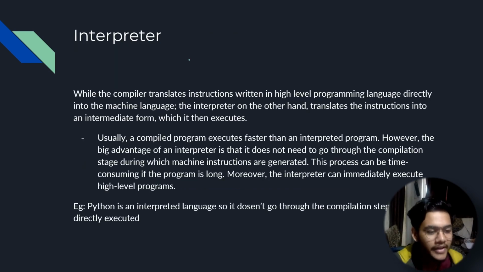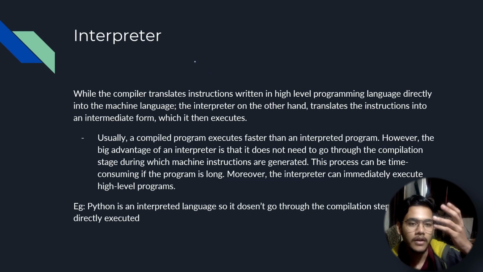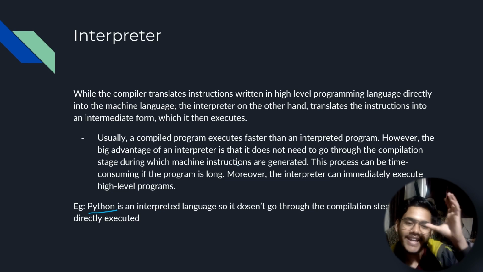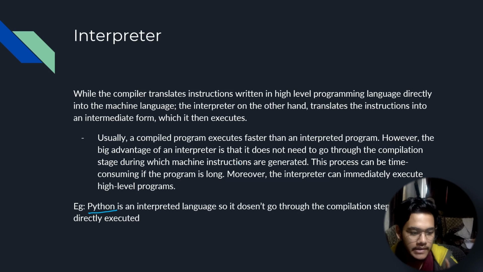Now, interpreter. An interpreter is a bit different than a compiler because it doesn't require the compilation step. A language like Python is an interpreted language, so it doesn't need that compilation step. It directly runs any high level program. This does mean that it takes a longer time, but the advantage is that it can immediately execute.